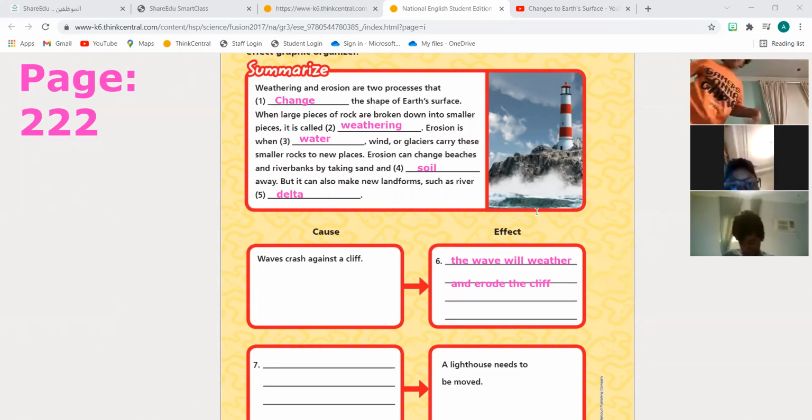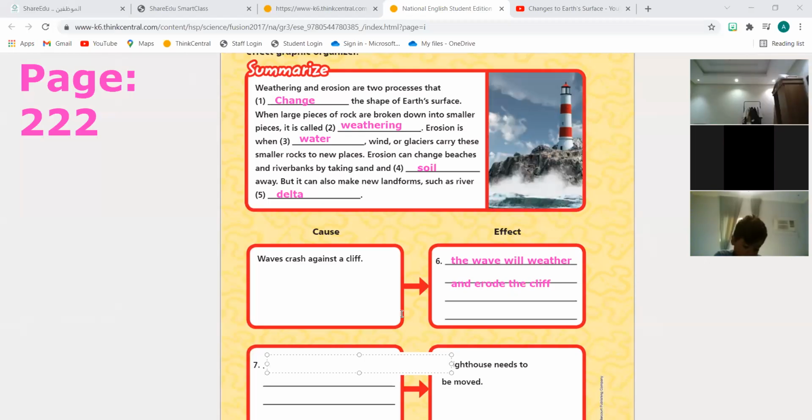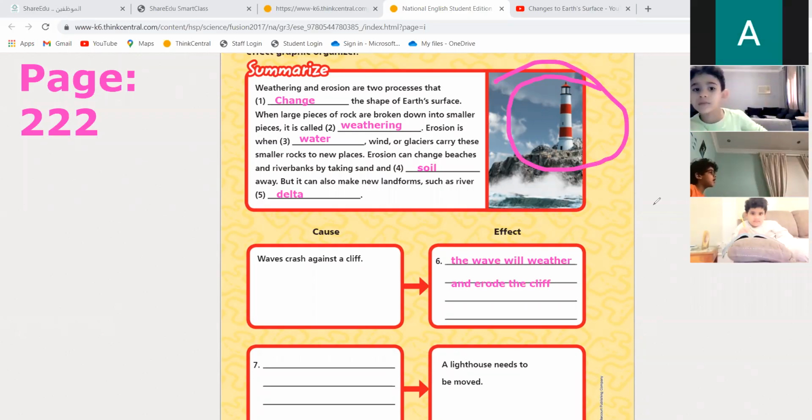Okay, then, Habibi, we need to move a lighthouse from this area. Why are we going to move the lighthouse from this area? What is happening to the land? Who can tell me why we are moving the lighthouse? This is the lighthouse. What happened? Over here, what happened to the land? Stop writing and try to answer with me.